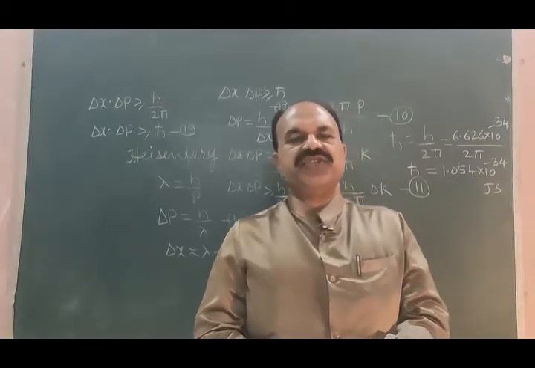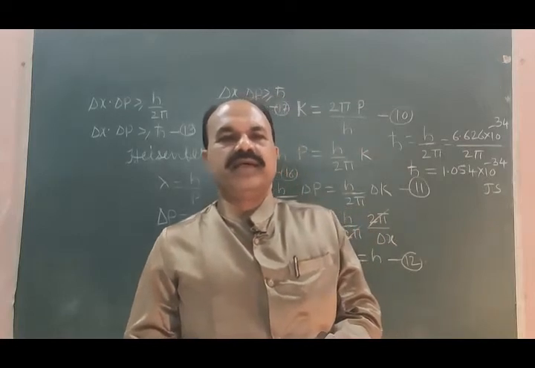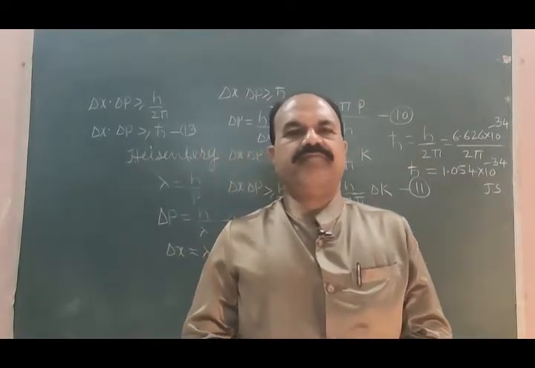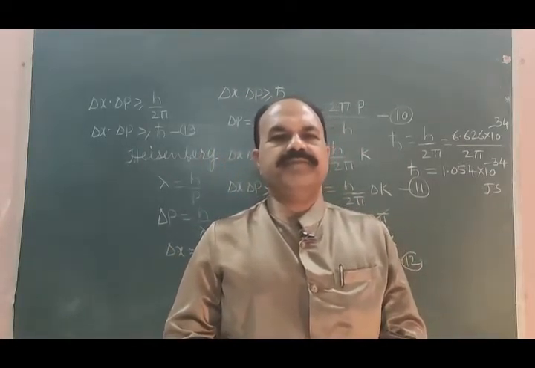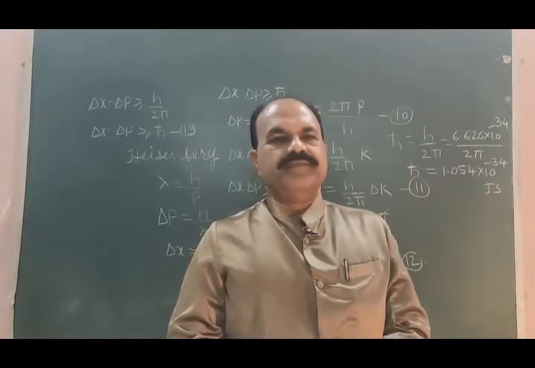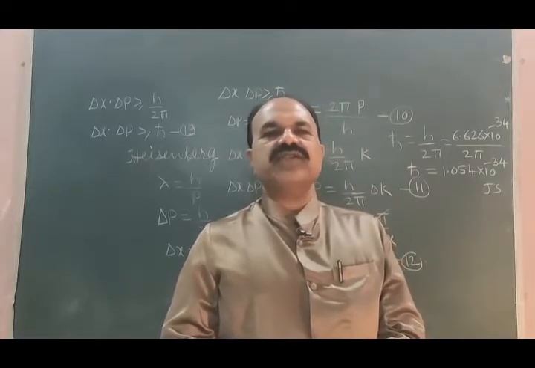In the earlier lecture, we studied gradient of a scalar function.